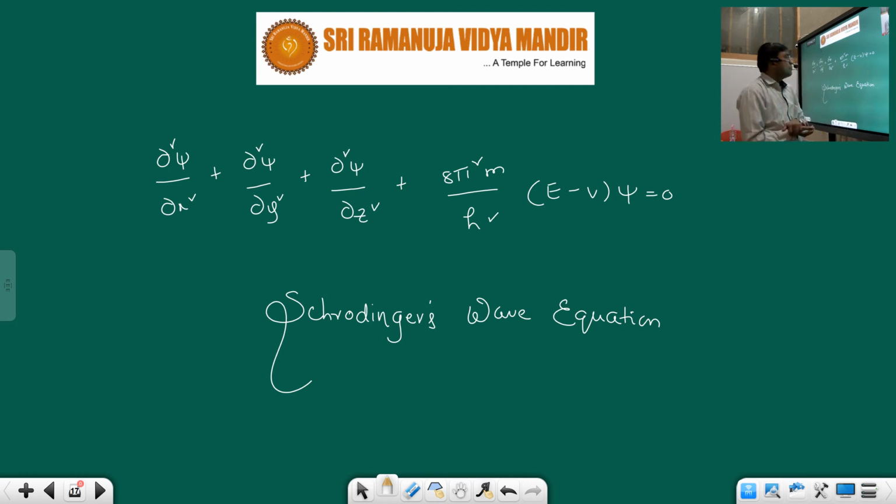This is called Schrodinger's wave equation. Wonderful. If you see the solution of this Schrodinger's wave equation, it is in line with Bohr's energy. That is the beauty of this equation. So what does this equation represent?